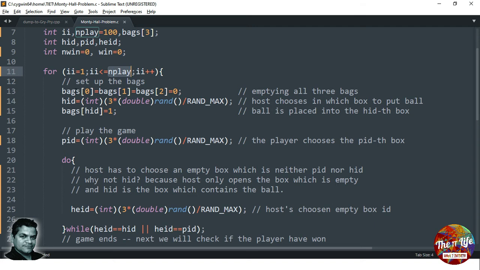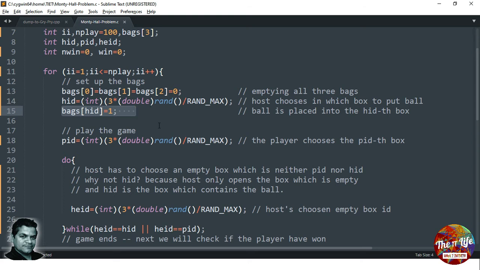Now at the very beginning, before the host starts the game, what the host would do, first he will start with empty bags. And then he would put the ball. So here, this line is like emptying the boxes. And then he would choose, okay, in which one I have to put the ball. Okay, first one, second one, or the third one. So this line is for that, to choose which one. And then this line is to put the ball in that bag.